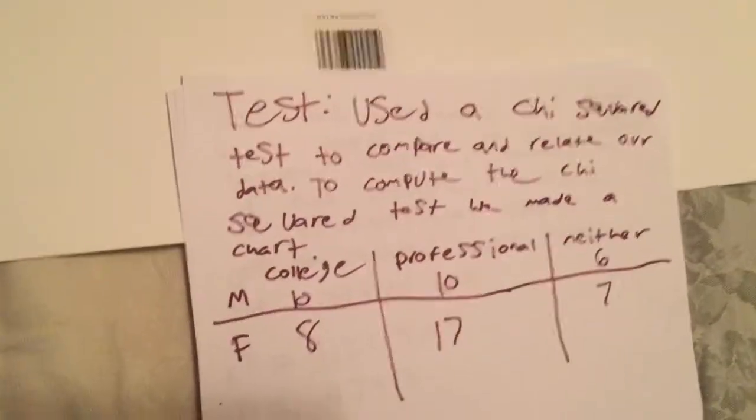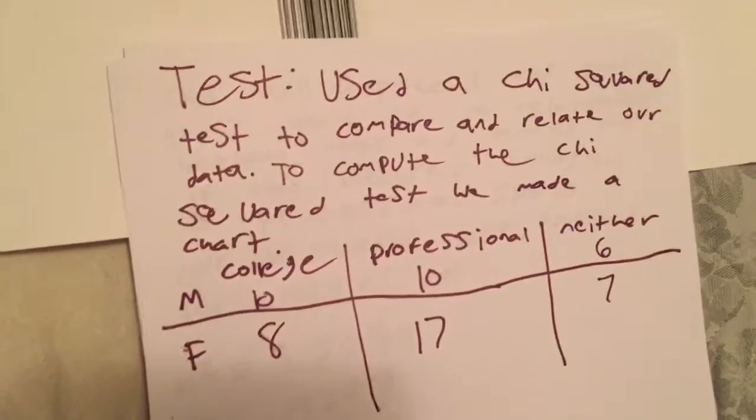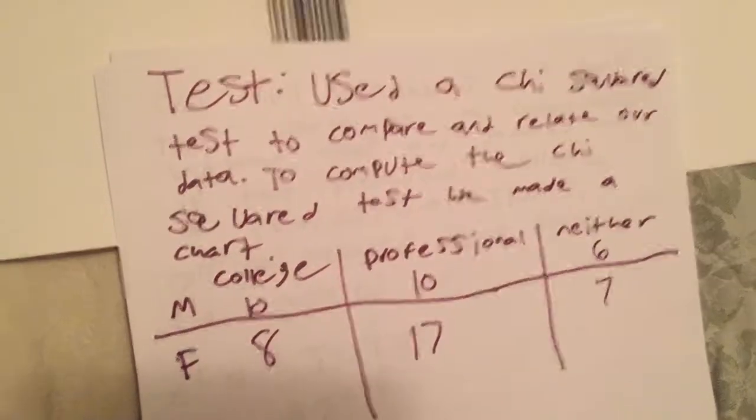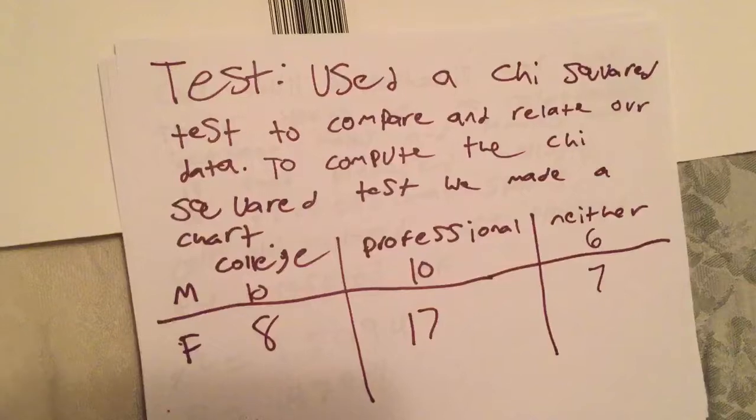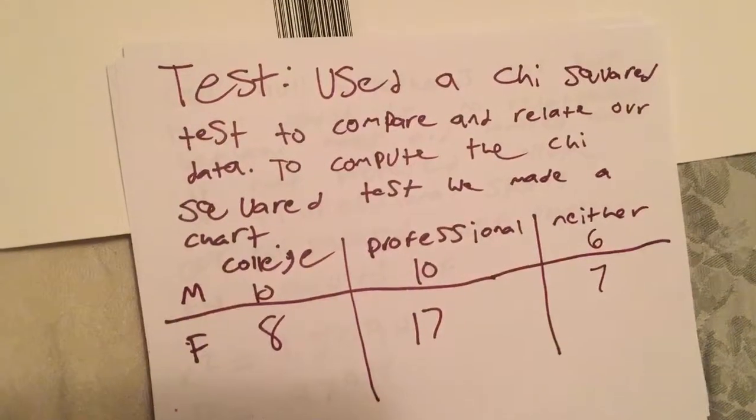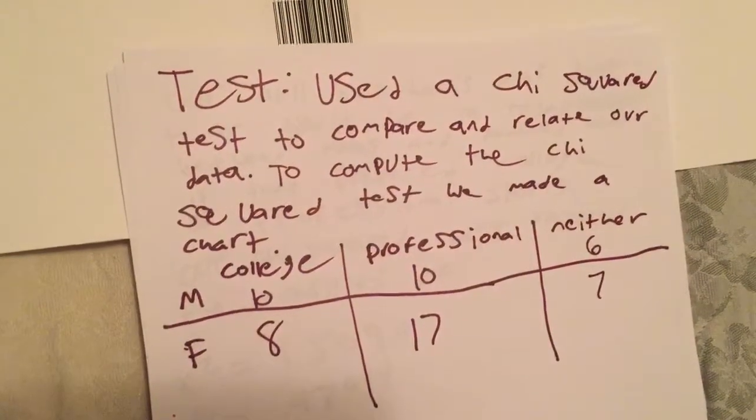So to compute my test, I used the chi-square test, and that is to help relate our data since there were two different questions asked. And to compute the chi-square test, I made a chart.